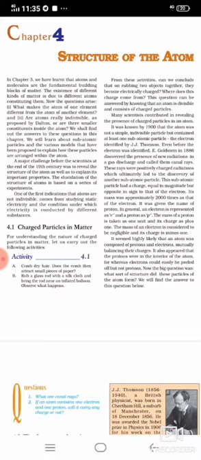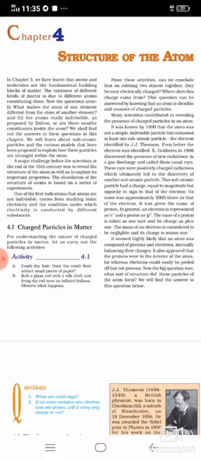In chapter 3 we have learned that atoms and molecules are the fundamental building blocks of matter. The existence of different kinds of matter is due to different atoms constituting them. Now the question arises: what makes the atom of one element different from the atom of another element? This is the question, what makes the elements different from each other.